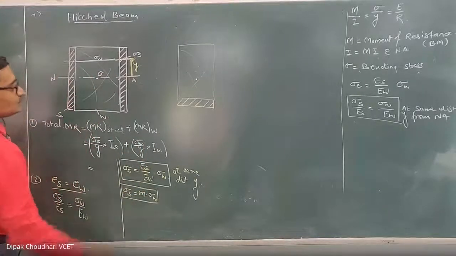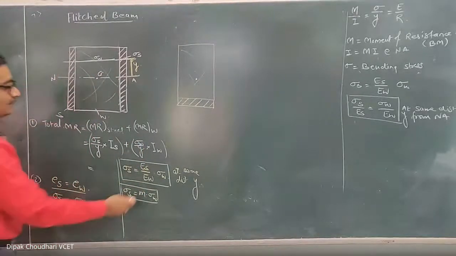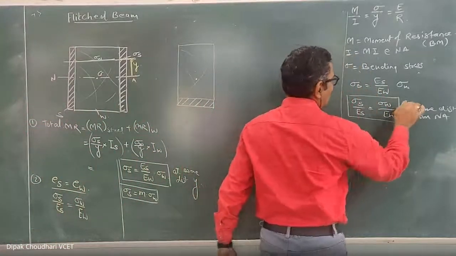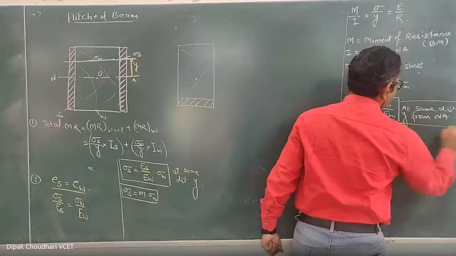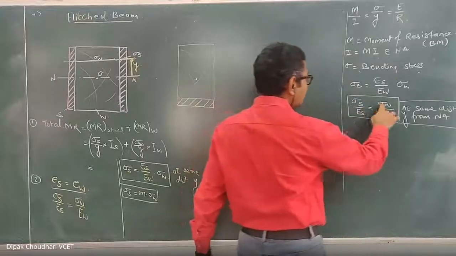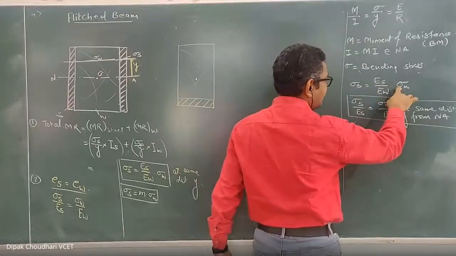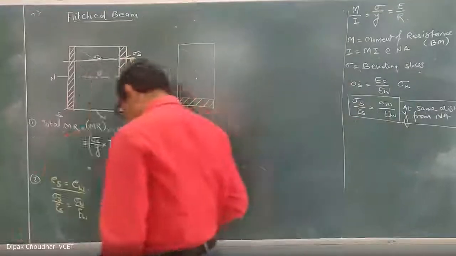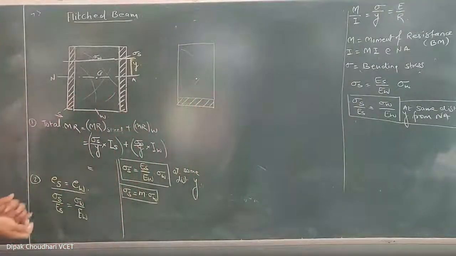This ratio is known as the modular ratio, which is denoted by m. So this is what I have written over here. In this, you have to remember that the relation between sigma s and sigma w holds good only at the same distance y from the neutral axis.